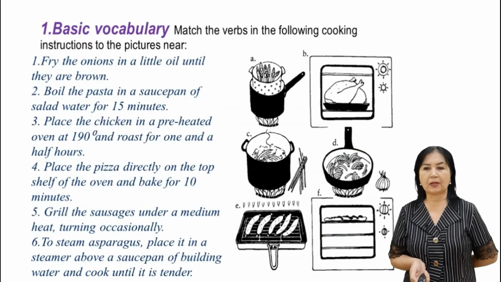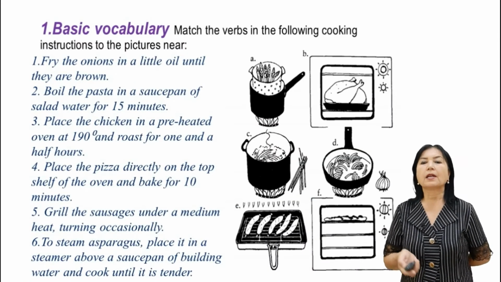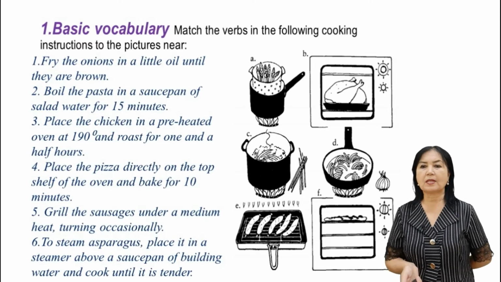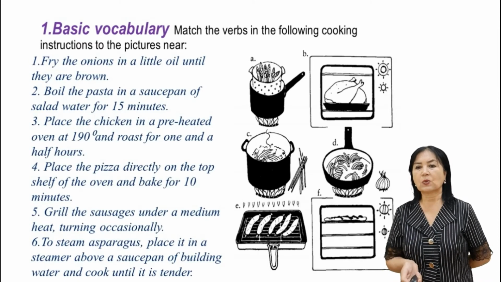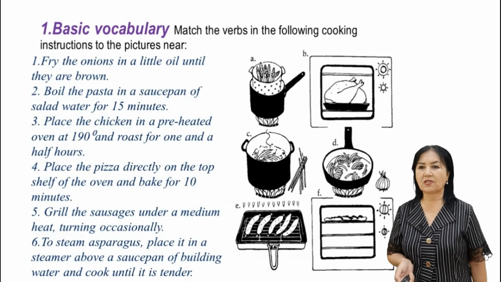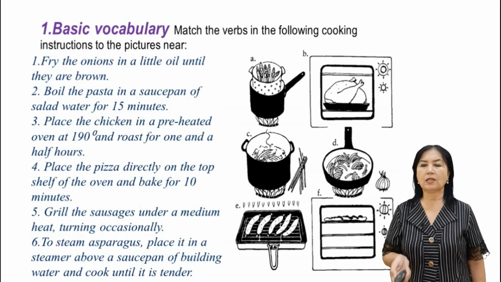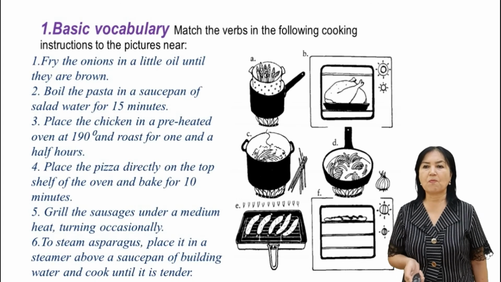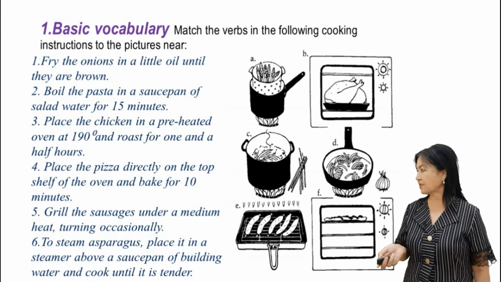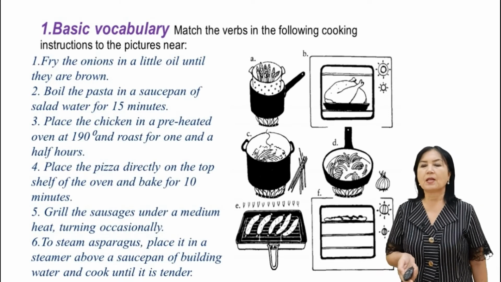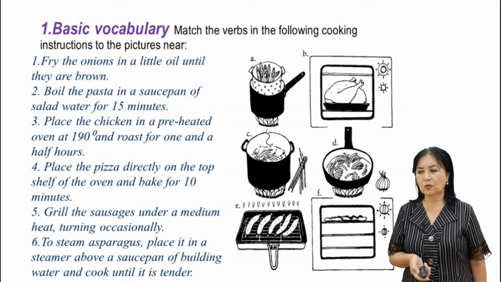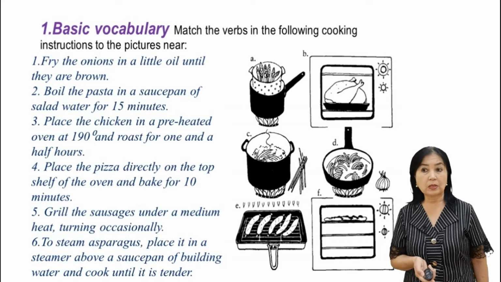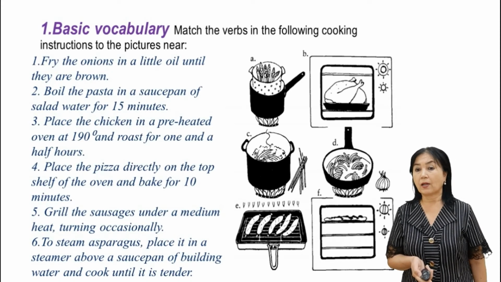Basic vocabulary. Guys, here are given examples with these sentences using the pictures. You need to look through these exercises and match the verbs in the following cooking instructions with the pictures. So look carefully through the exercise and try to find a suitable answer using the picture.